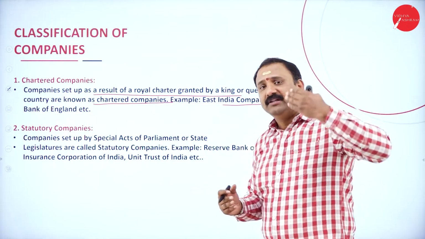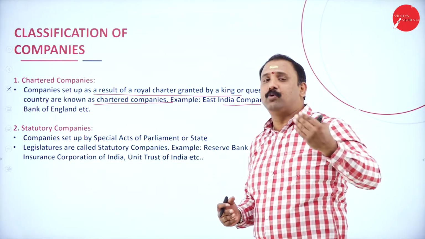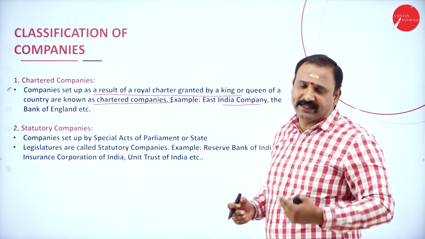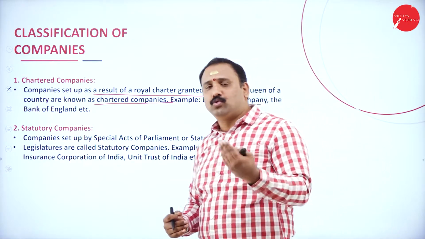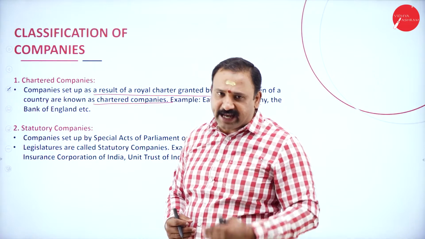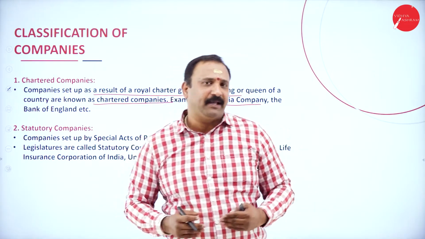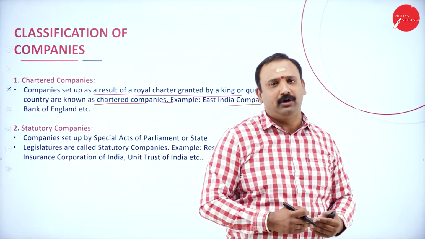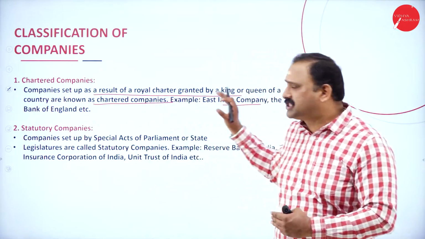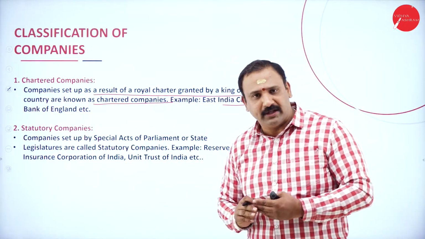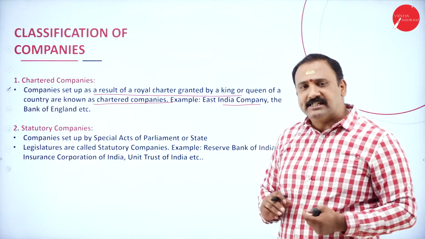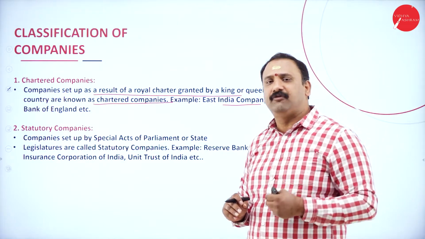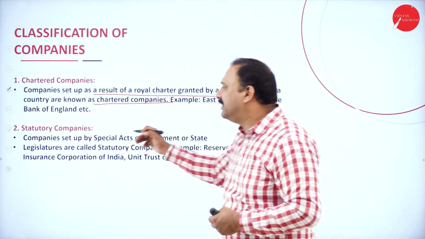So these are the chartered companies, approved by a king or a queen. Of course, after the rule of the British, when India gained independence and we became a democratic country, we abolished chartered companies altogether. Moving forward, we started coming into an interesting form called the statutory companies.